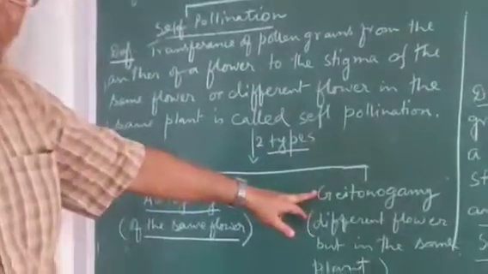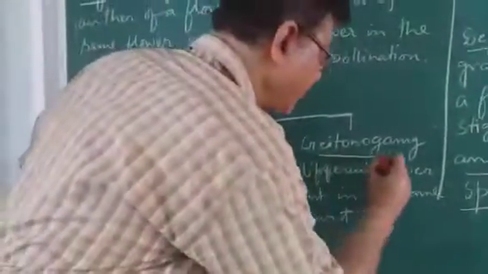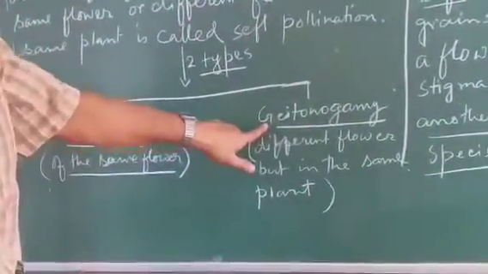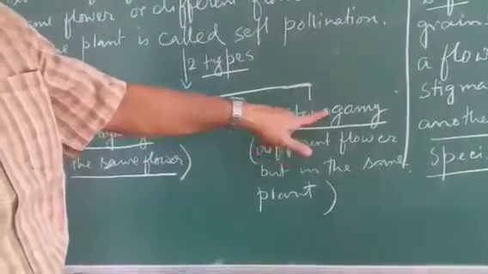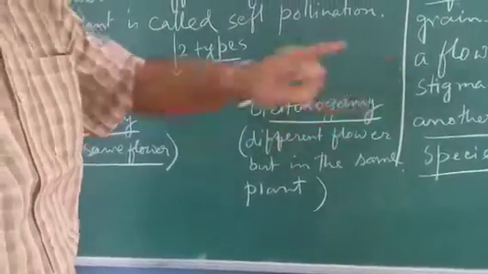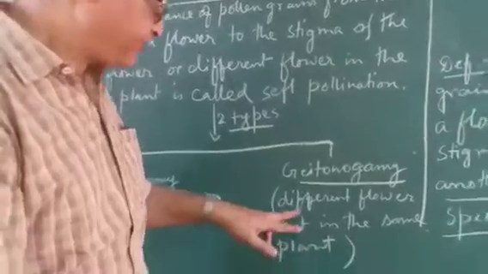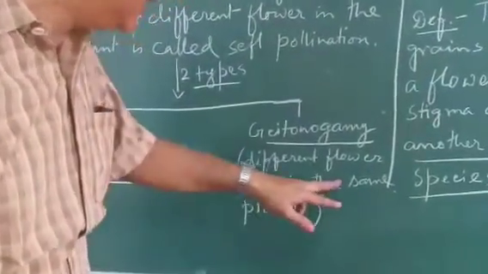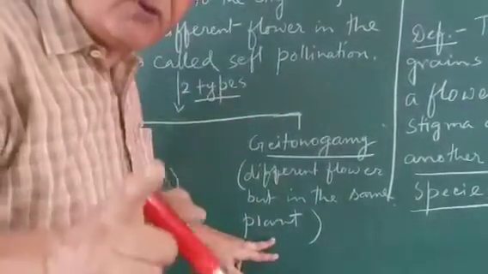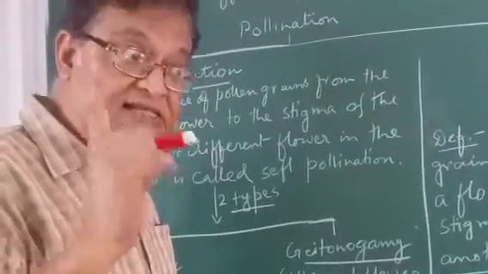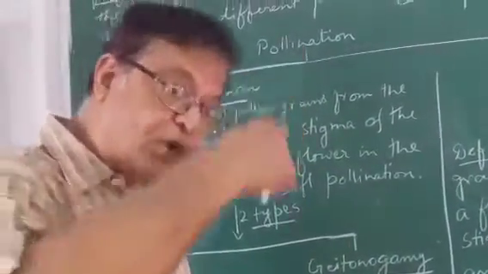Second type is geitonogamy. Spelling you note: geitonogamy. This means different flowers but in the same plant. As I told you before, the self means the whole plant.